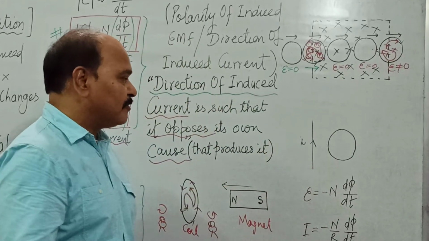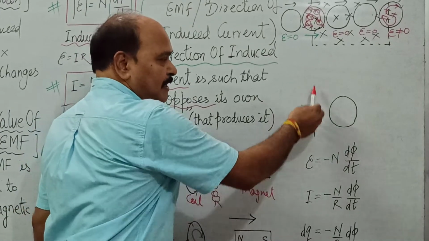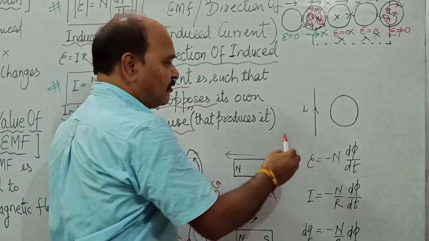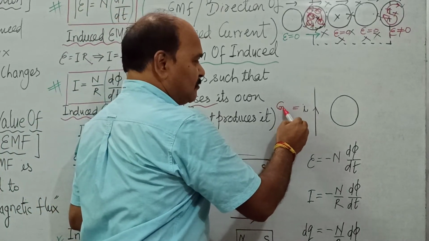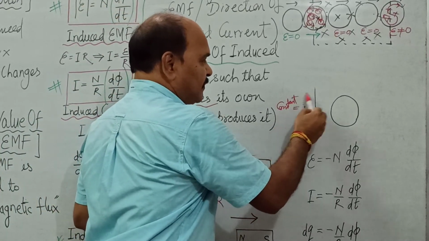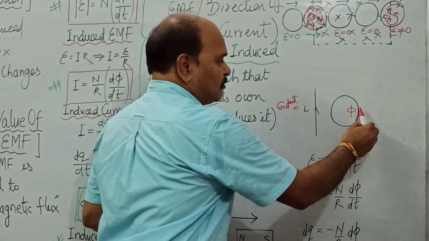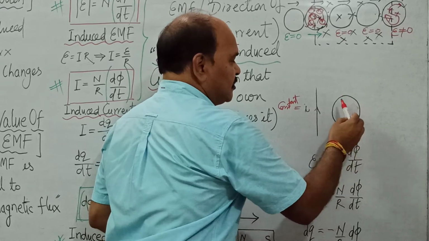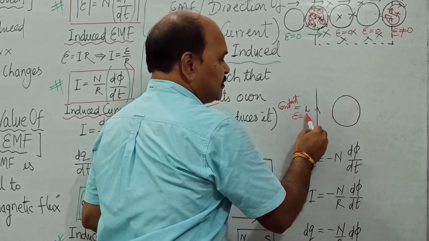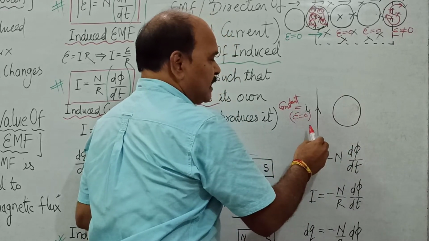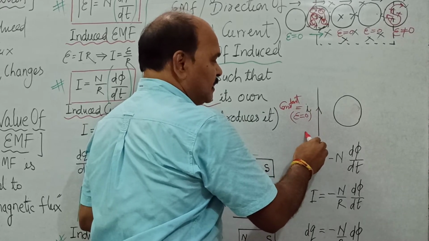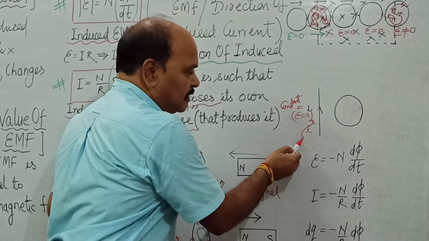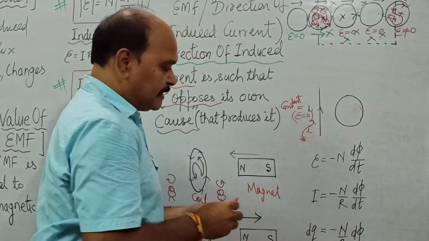This is another example. This is a straight current carrying conductor kept close to a coil like this. When the current is constant, there is a fixed value of magnetic flux passing through the coil, and in this situation the induced EMF is going to be what? Zero. Induced EMF is going to be zero in the coil. But as the current increases or decreases, what happens?